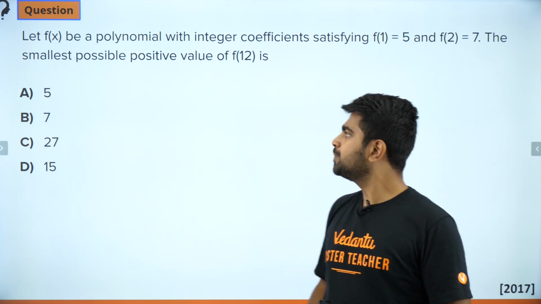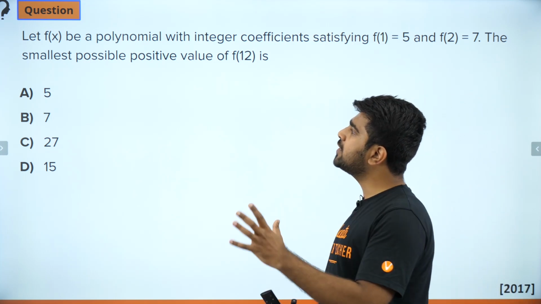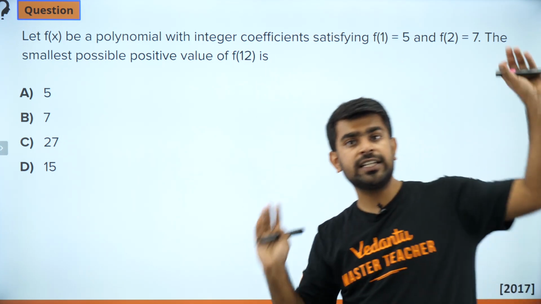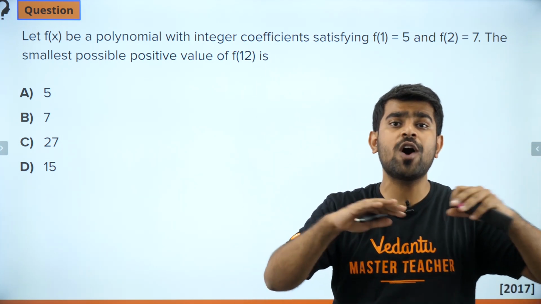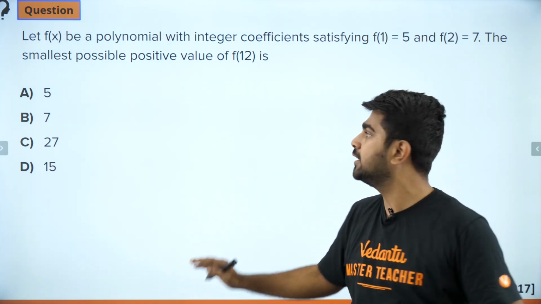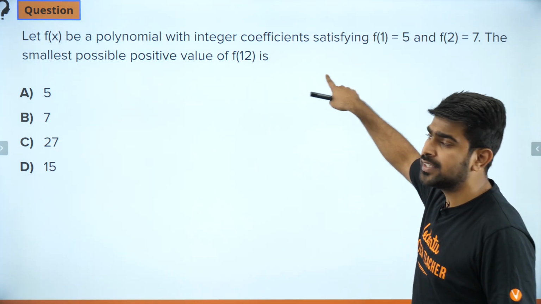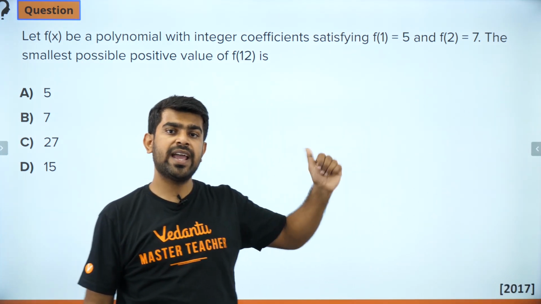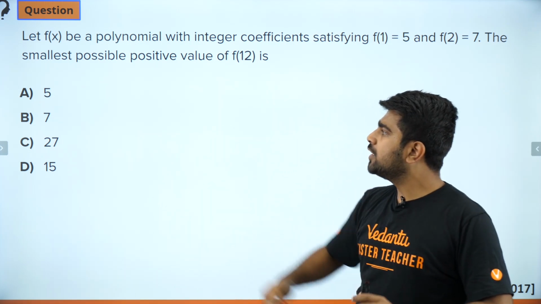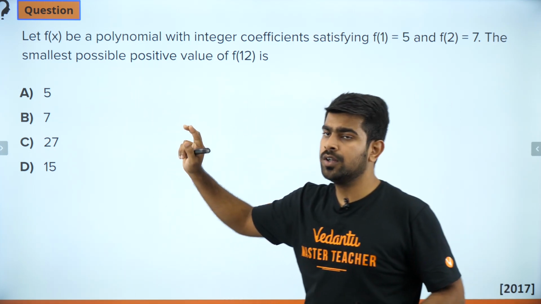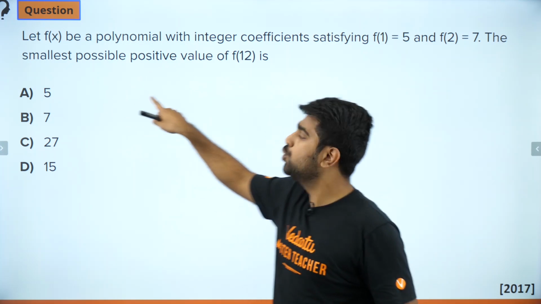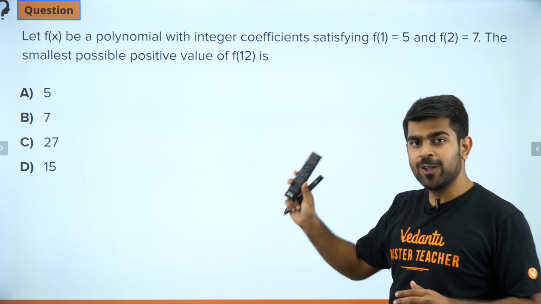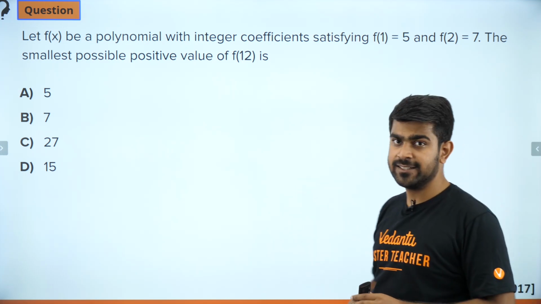Okay. So here we have f of x to be a polynomial with integer coefficients. They didn't say it is positive integer or negative integer. You have literally no idea about it. But it satisfies f of 1 is equal to 5 and f of 2 is equal to 7. Then your job is to find the smallest possible positive value of f of 12. That's it. Although the question is just 2 lines, it is a pretty interesting one.